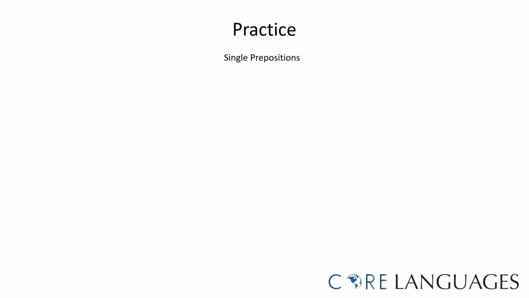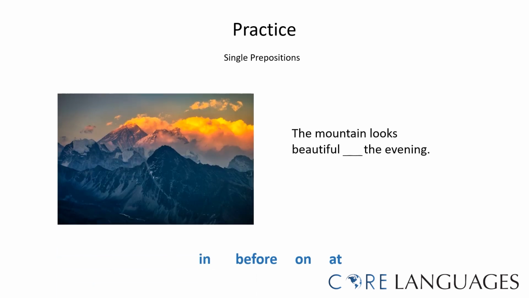Look at the following 2 pictures and sentences and choose between the single prepositions in, before, on, and at to complete the sentences based on context. The mountain looks beautiful in, before, on, or at the evening. The preposition of time in is typically used with times of day, such as the evening. The mountain looks beautiful in the evening.